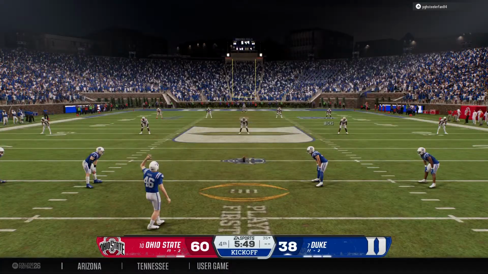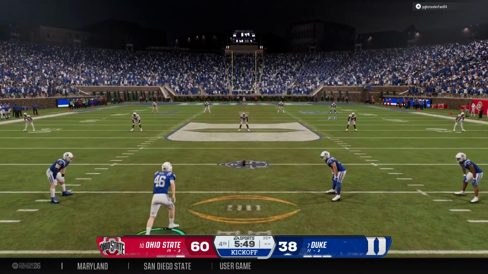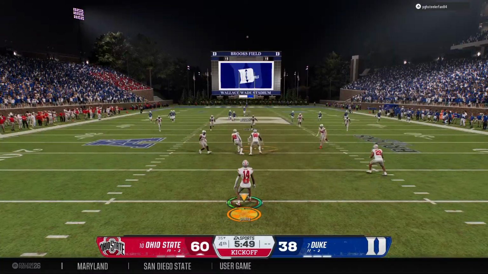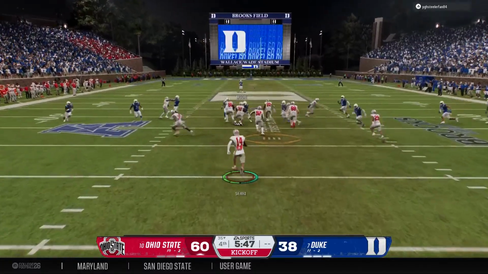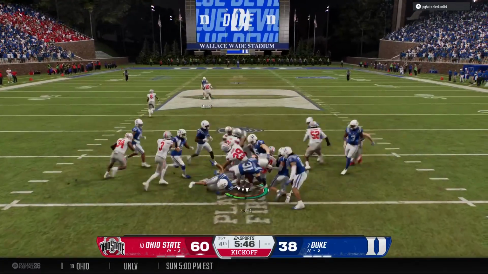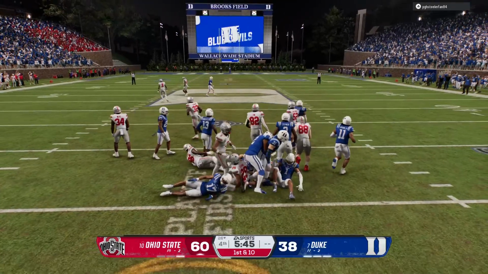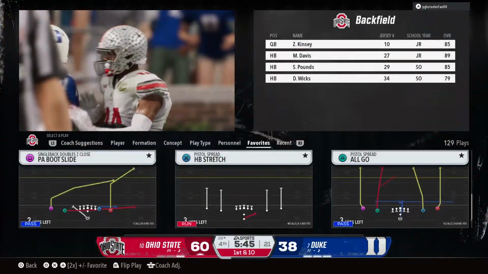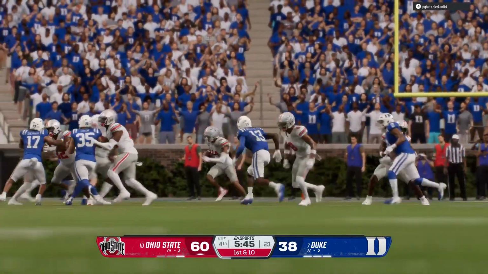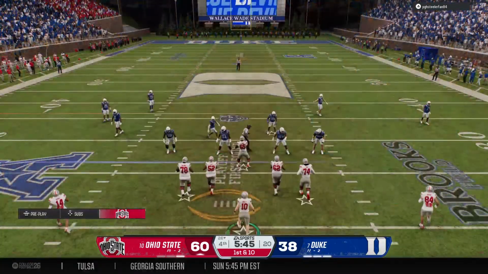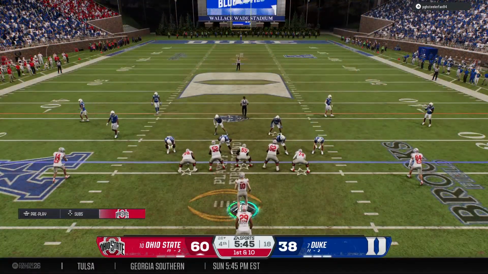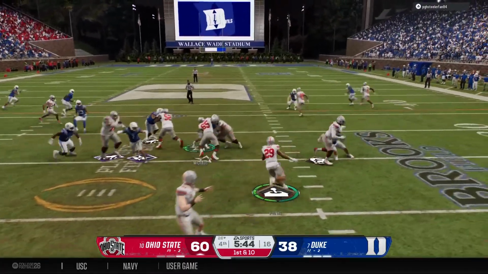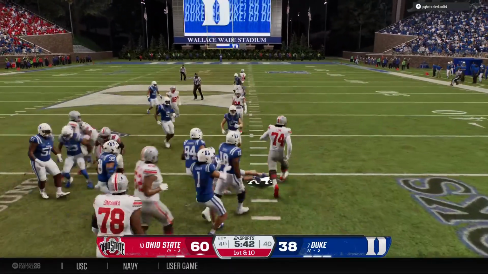Got momentum after scoring that touchdown. Now the kickoff team out there to kick it away. Return begins inside the 10. The coverage team brings him down at the 26. Ohio State offense onto the field. They take the field with serious momentum. They have been tough to stop so far, and they keep it going.